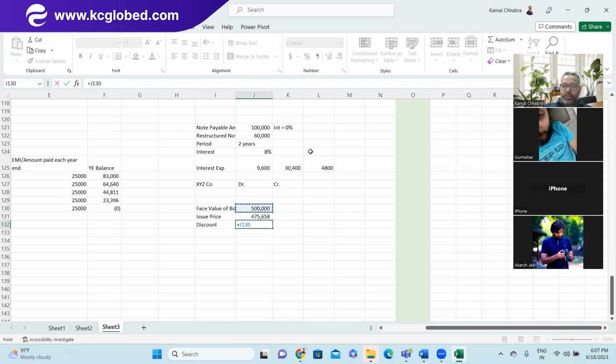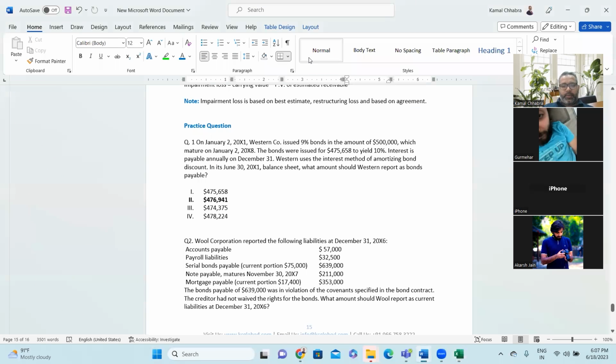This minus this, 24,000. The discount they have given, and the interest rate is 10%, right? And they want this to be amortized over the interest. This is what they say: Western used the interest method to amortize the bond discount. So in the June 30th, 2001 balance sheet, what amount should Western report as a bond?